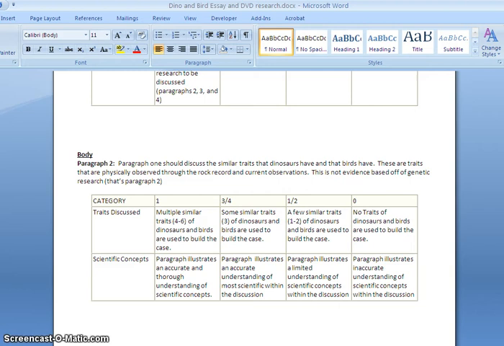Okay, so this is how I'm going to grade you guys. Multiple similar parts, okay, of the bird used. Again, 4 to 6 will give you an A, or the most there. And again, show me that you understand the scientific concepts talked about.